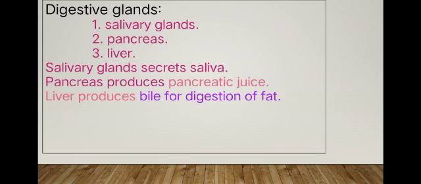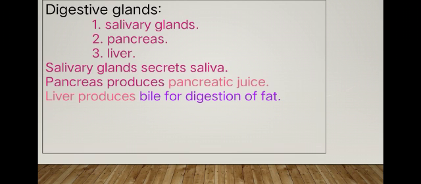The saliva helps to divide the food into small particles. Then the pancreas produces pancreatic juice, which contains digestive enzymes for digesting fats, proteins and carbohydrates. Then the liver produces bile for the digestion of fat. The liver helps to digest the heavy food we eat.